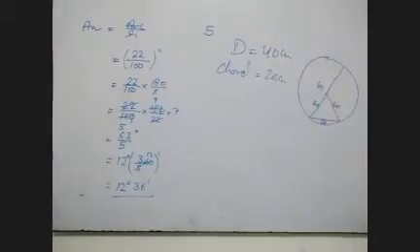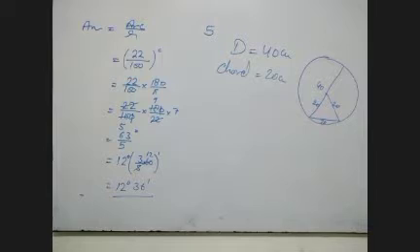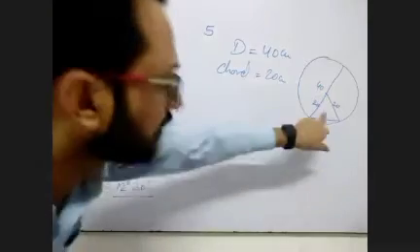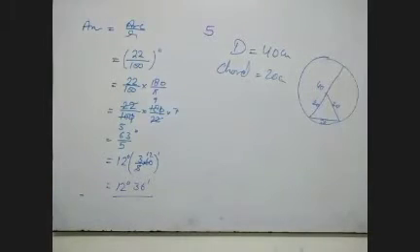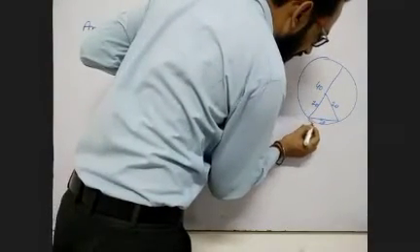Now listen carefully. In a circle of diameter 40 centimeter, the length of the chord, this one, is 20 centimeter. Find the length of the minor arc of the chord. We need to calculate the length of the arc.